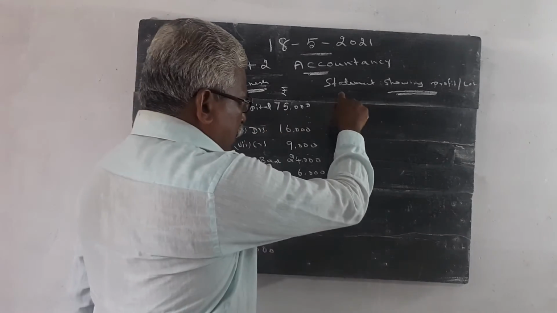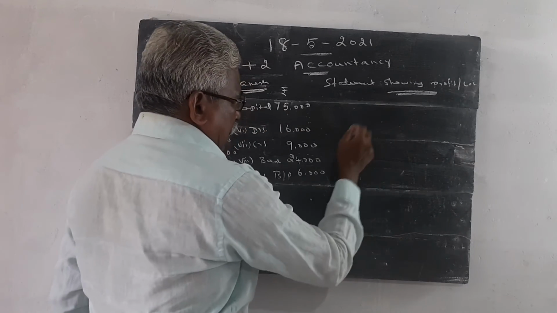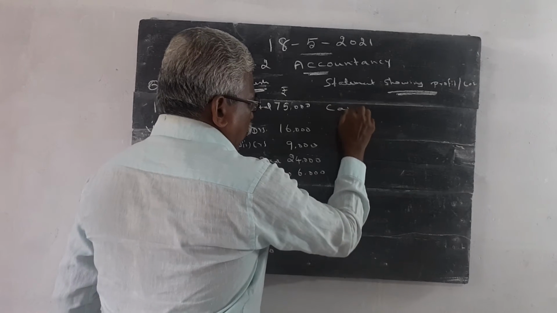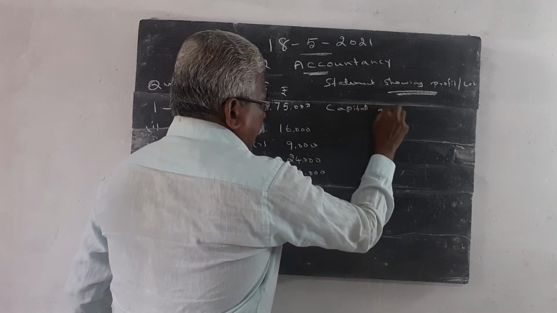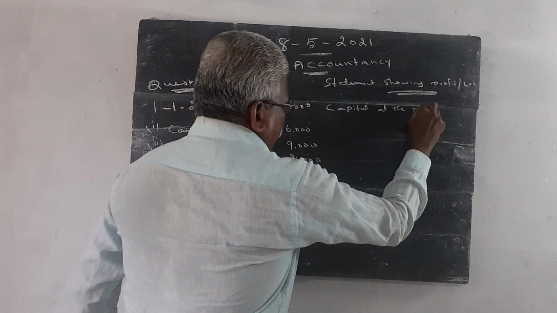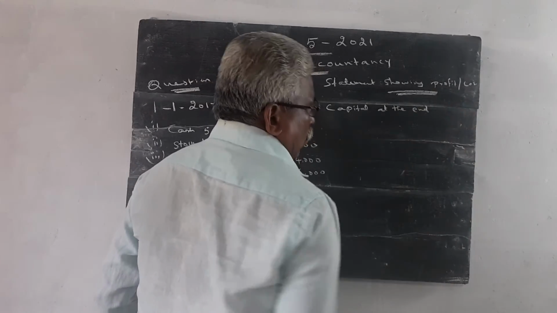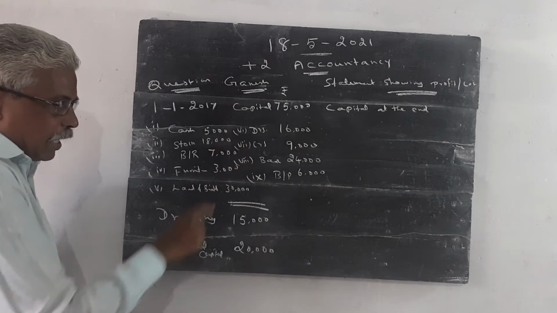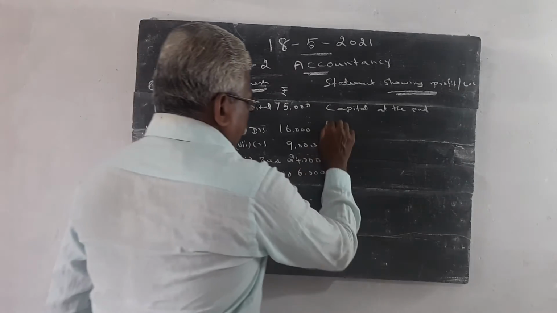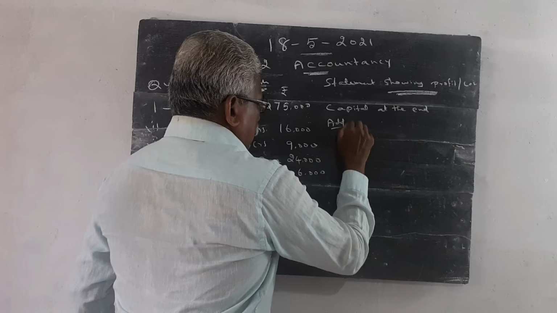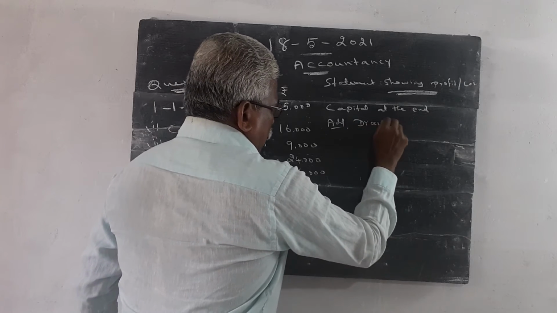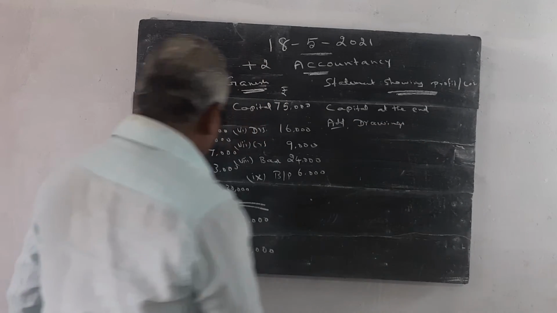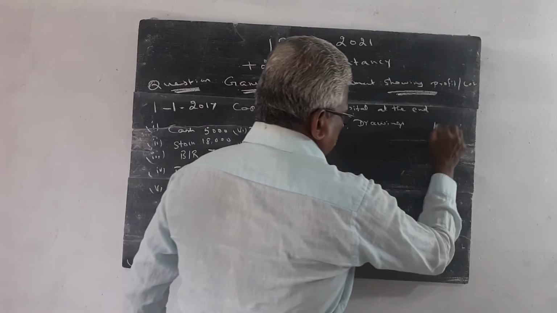Here, as the first step, you write the format. Capital at the end is not given in the question. With the help of this information, we have to find out the capital at the end. Add drawings. The drawings amount is given in the question. Add 15,000.